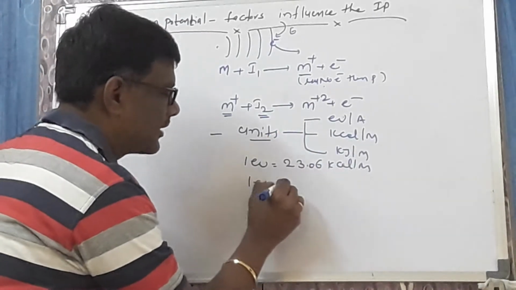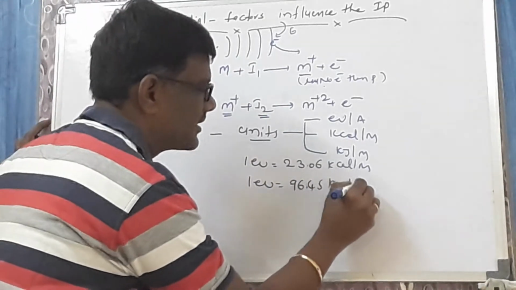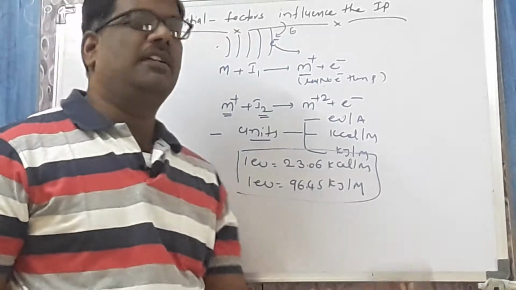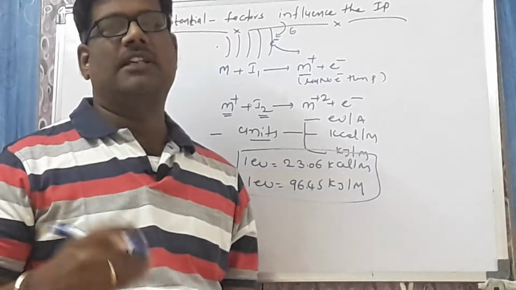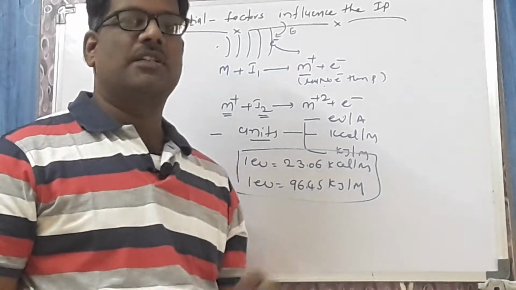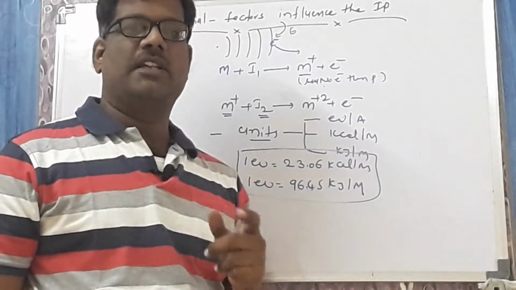Similarly, 1 electron volt is equal to 96.45 kilojoules per mole. This is a very, very important relation between the 3 units: electron volts per atom, kilocalories per mole, kilojoules per mole.